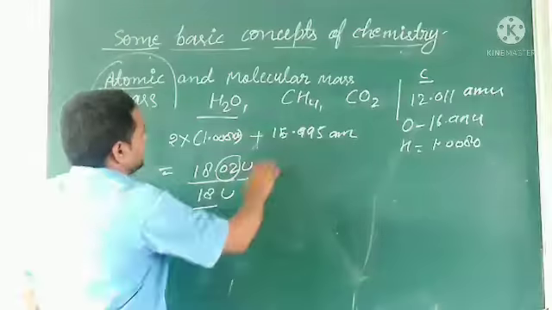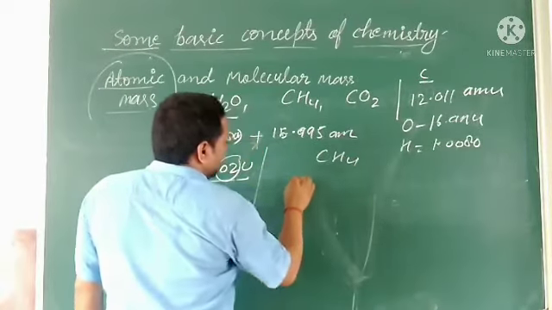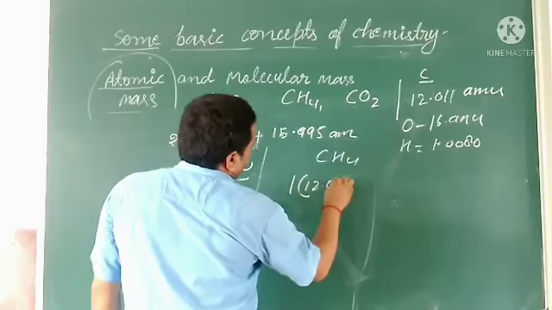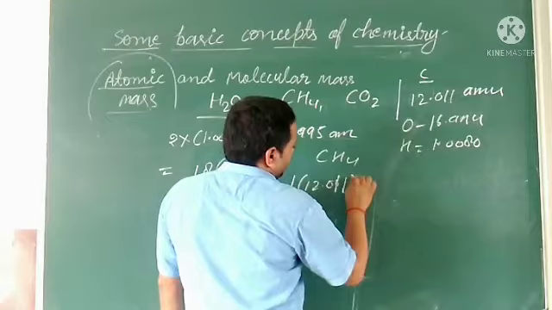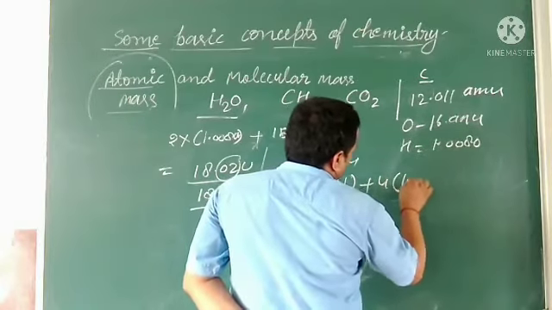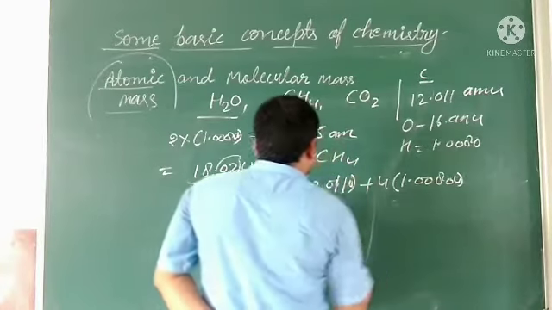For H2O we have calculated; for CH4 we can calculate. For CH4, carbon is 1 and its value is 12.011, plus 4 into hydrogen 1.008 u.